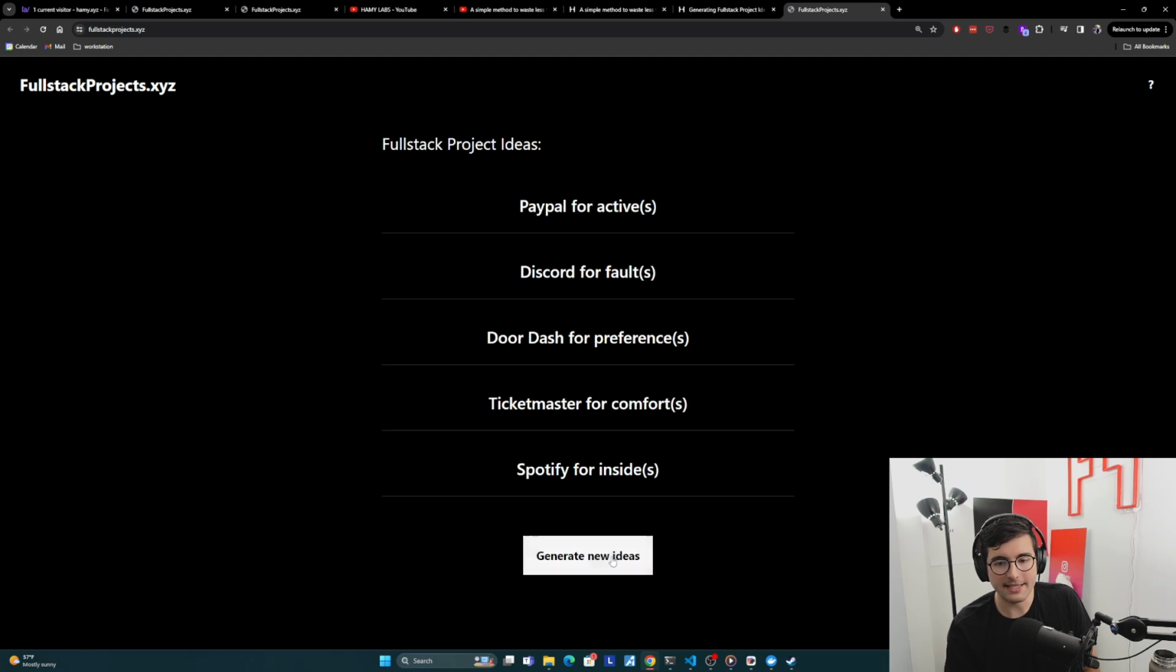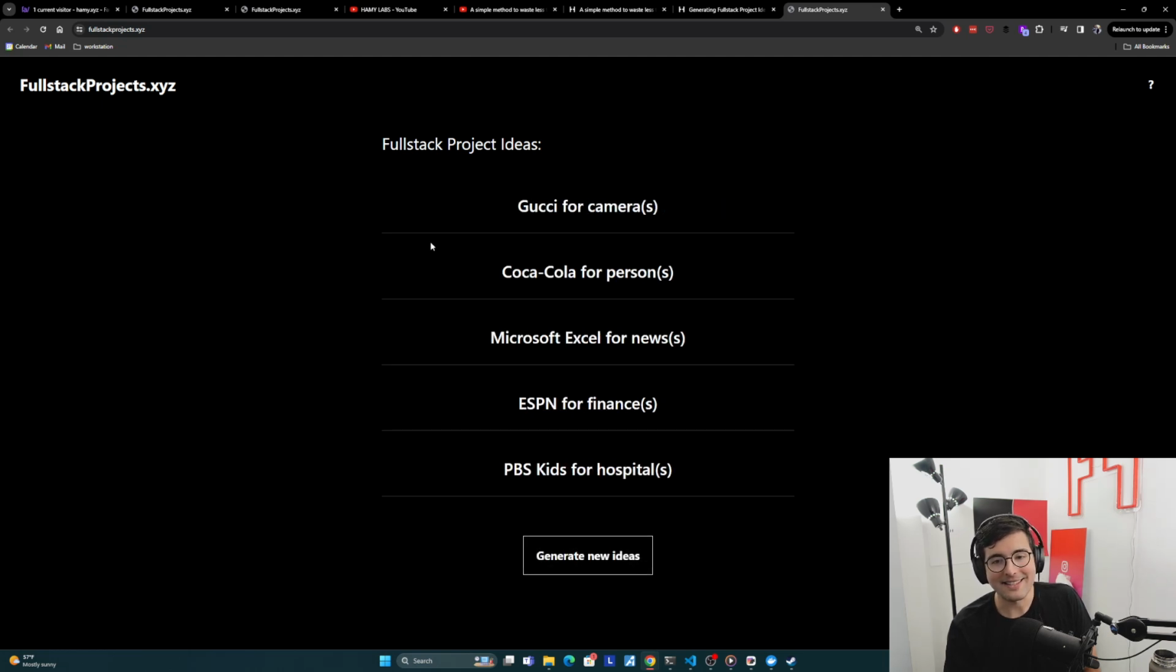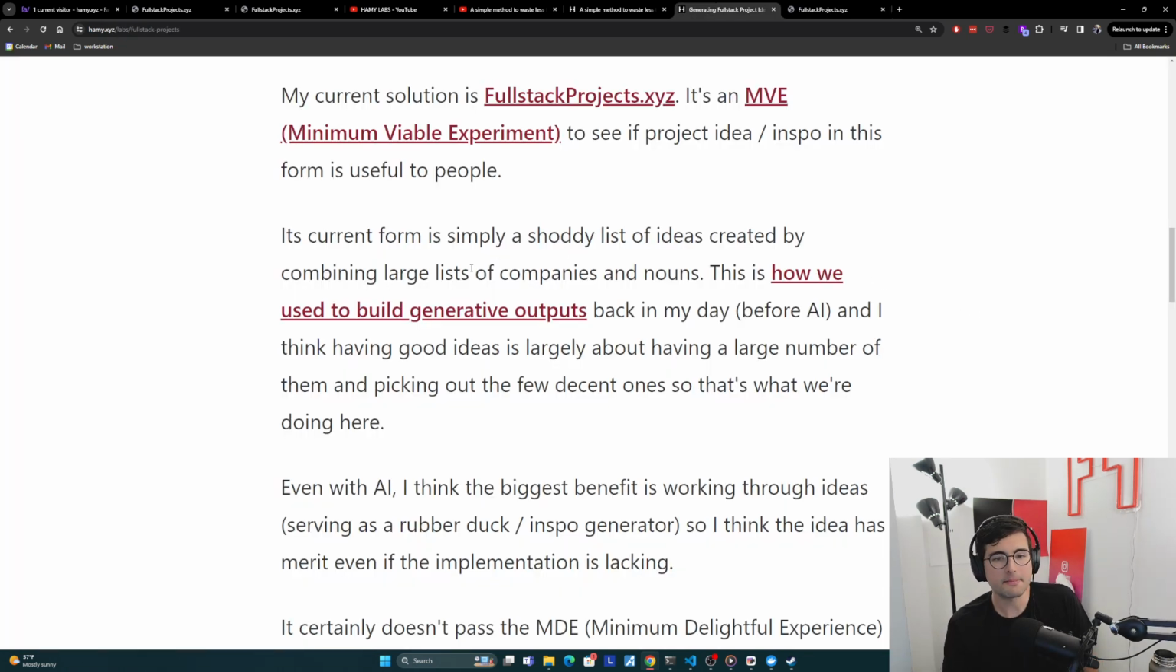You can generate new ideas like this, and you can see how fast this is. Wow, HTMX, interactive island right here. And that's basically the idea: get you unblocked by giving you a few ideas, and then you just choose one and run with it. We created this by just combining a large list of companies and nouns. I just went and pulled a bunch of them, created a static list in code, and then combined them on hit. And this is largely how we used to do generative outputs before AI.